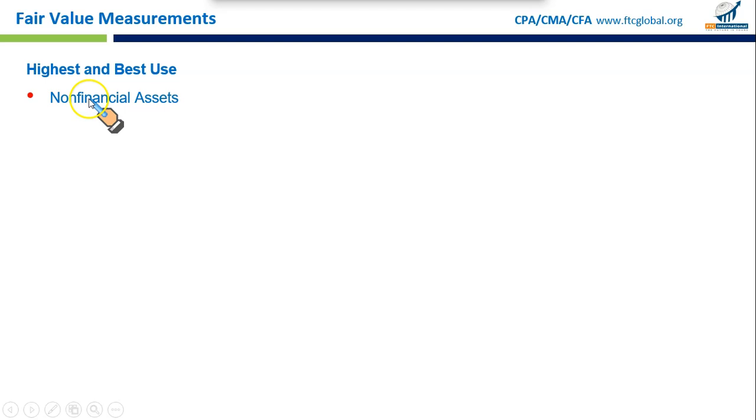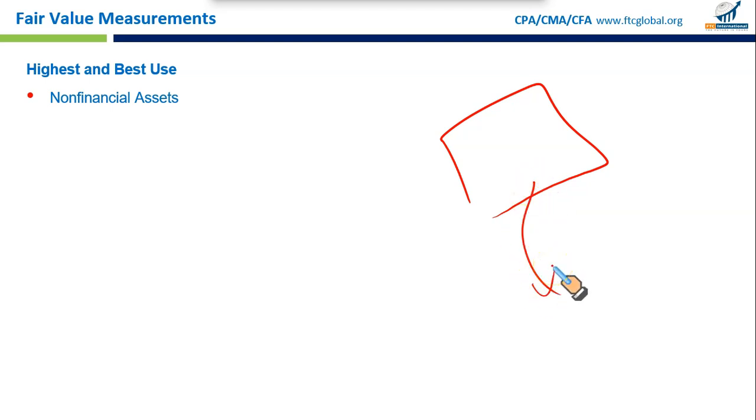Highest and best use. First, non-financial assets. Let me explain with the help of an example. Let's say a company owns a piece of land and it's currently used for farming. However, the market suggests that the land could be more valuable if developed for commercial building. In this case, the fair value of this land would reflect its potential for commercial development, as that is the highest and best value. Let's say as a piece of agricultural land, it has $100,000 value, but once developed into a commercial land, then it may have, let's say, $180,000. Then this is the fair value.